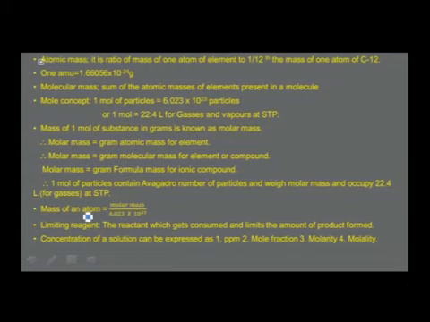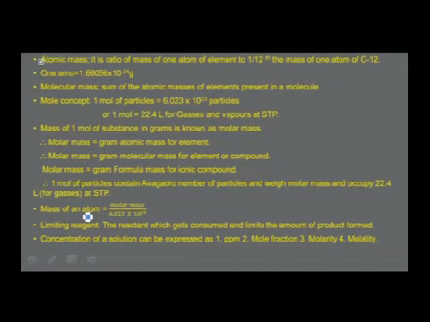Atomic mass, it is the ratio of mass of one atom of an element to 1/12 the mass of one atom of carbon-12. Atomic mass unit is known to you. Atomic mass unit is 1/12 the mass of one atom of carbon-12 and its value is equal to 1.66056 into 10 power minus 24 grams. Using this AMU, the atomic mass of an element is calculated.